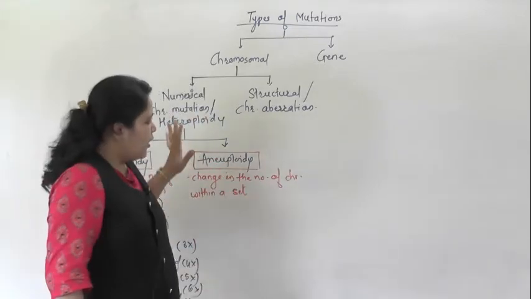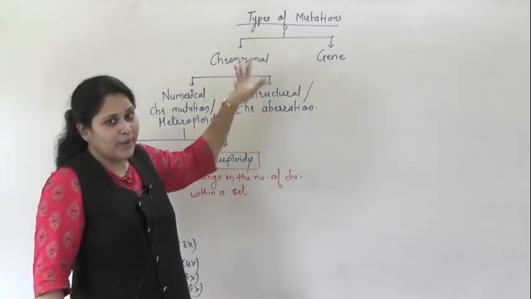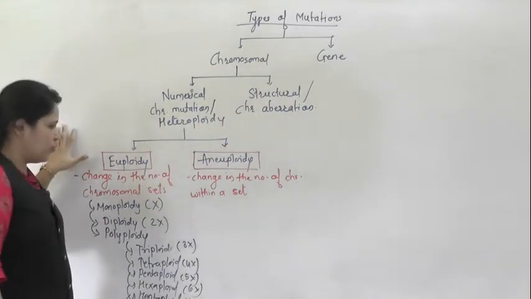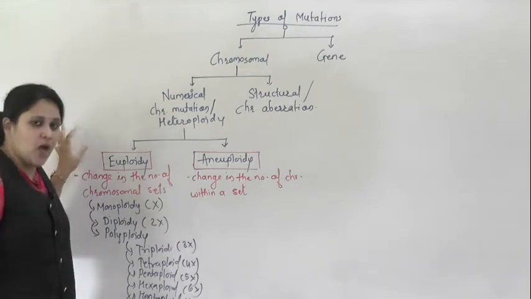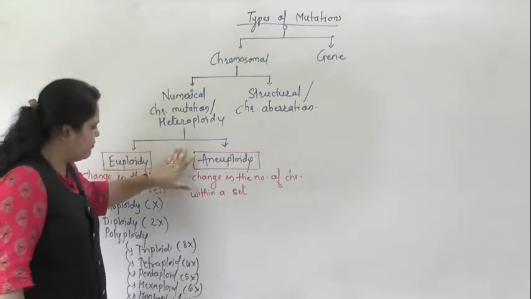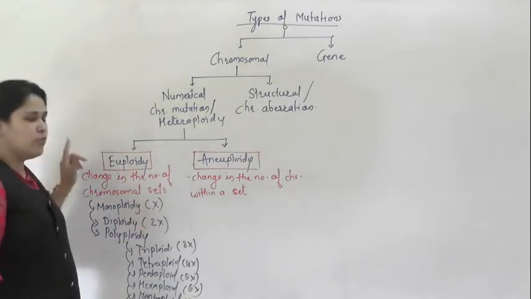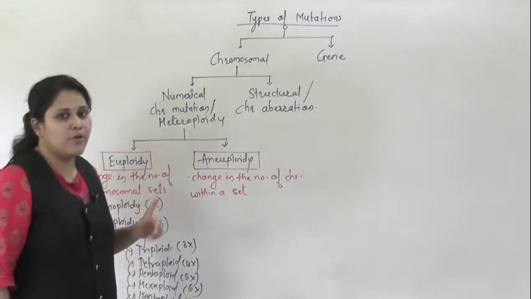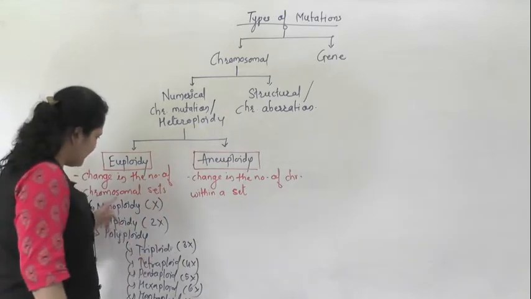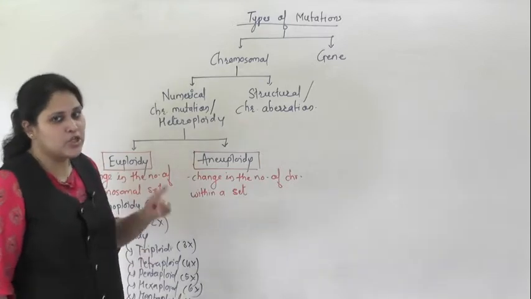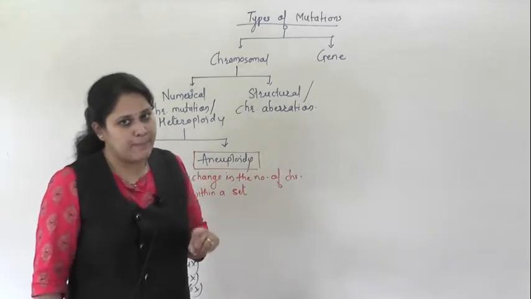See, this chart is very big, so I am not drawing it at a time. One by one we will see. Right now we are discussing euploidy. Once it is done, then we will move toward aneuploidy. Euploidy means what? Euploidy is a change in the number of chromosomal sets. So there may be a haploidy condition, a diploidy condition, or a polyploidy condition.